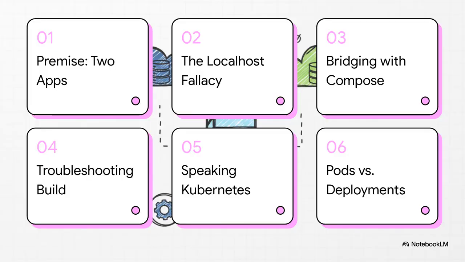All right, here's our game plan. First, we're going to set up a really simple two-app system. Then, we're going to smash right into our first major roadblock, what I call the localhost fallacy, and we'll see how to solve it with Docker Compose. After we navigate some of those little real-world bugs that always pop up, we'll finally level up to a real production setup with Kubernetes and really get our heads around the crucial difference between pods and deployments.